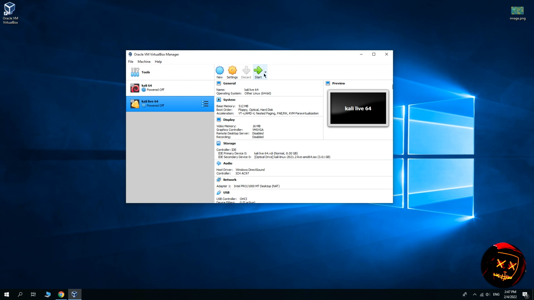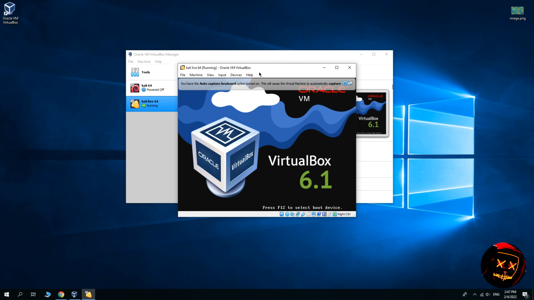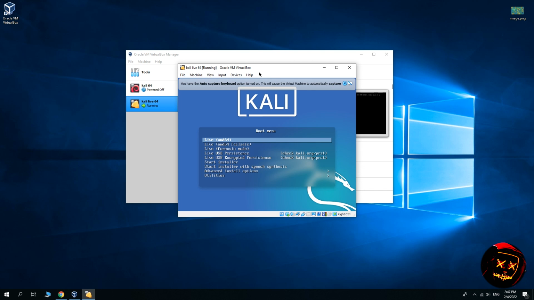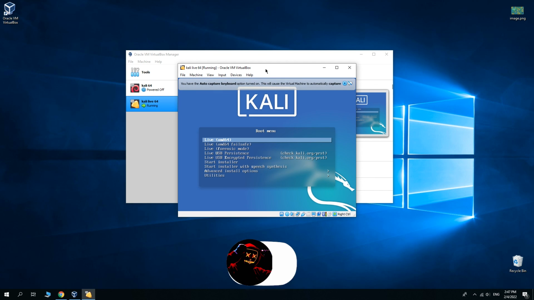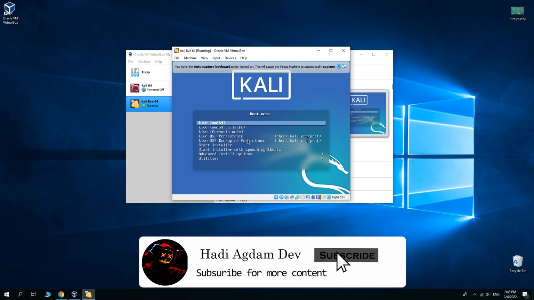Now click on Start. As you can see, our virtual machine starts and we can use our Kali Linux downloaded ISO and you can do what you want. So it's done.